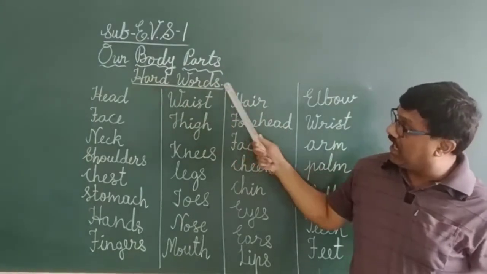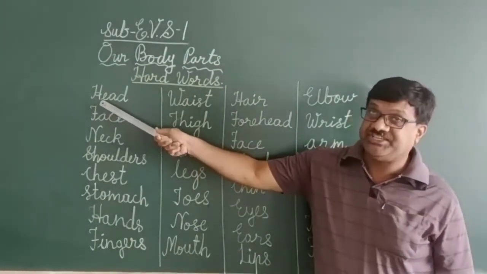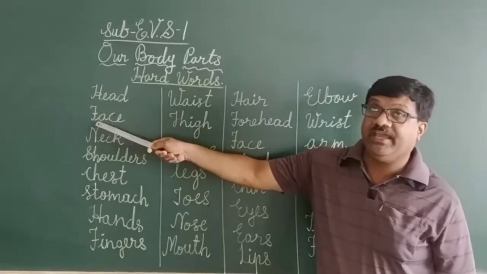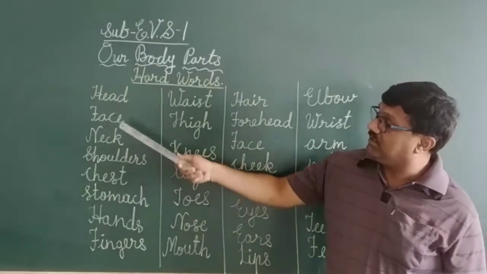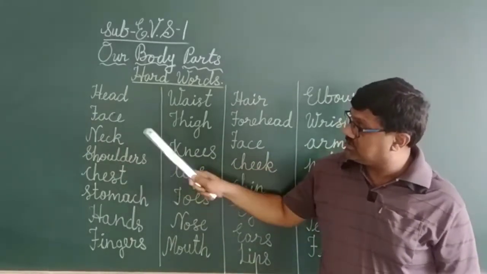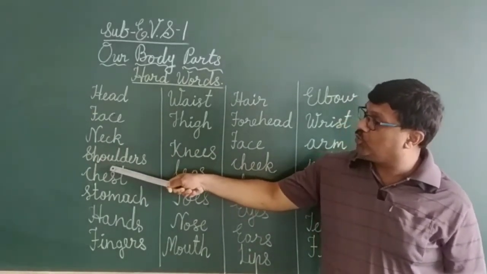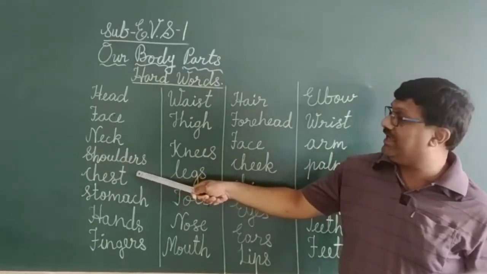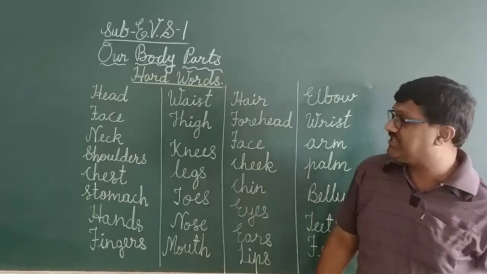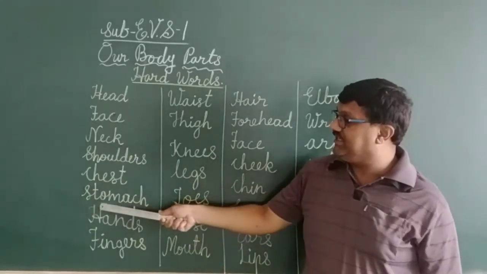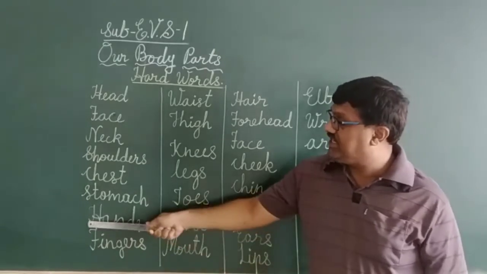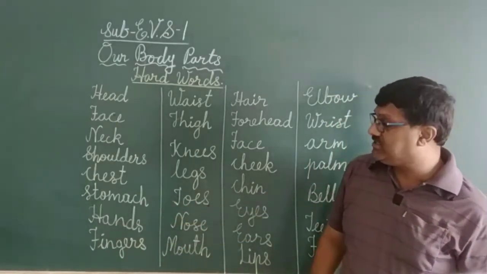The first ones are head, H-E-A-D, head. The next is F-A-C-E, face. N-E-C-K, neck. Shoulders, S-H-O-U-L-D-E-R-S, shoulders. Chest, C-H-E-S-T, chest. Stomach, S-T-O-M-A-C-H, stomach. Hands, H-A-N-D-S, hands.